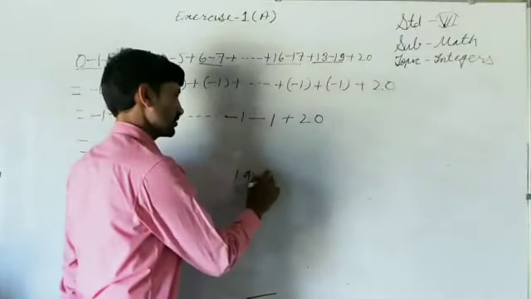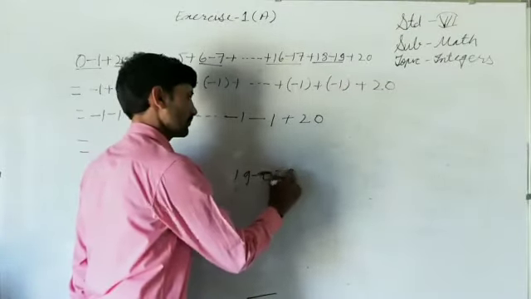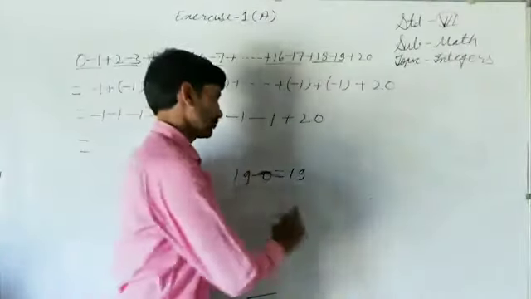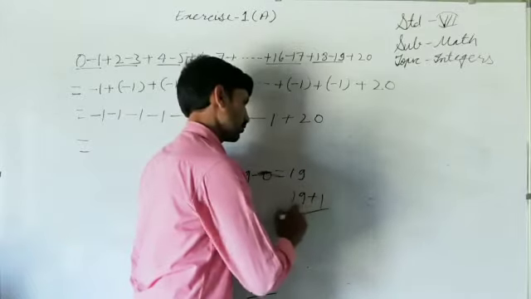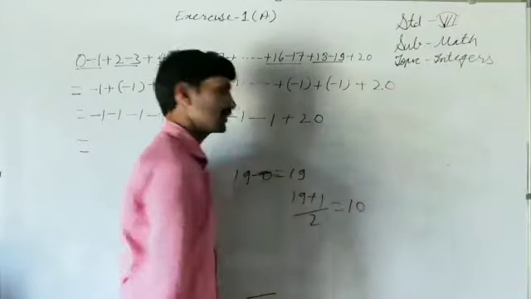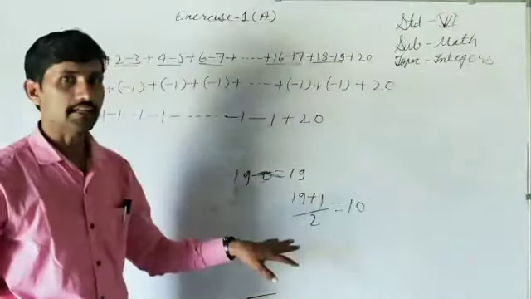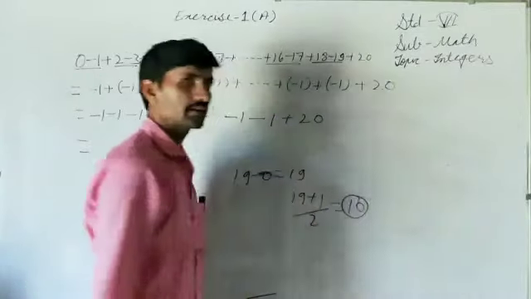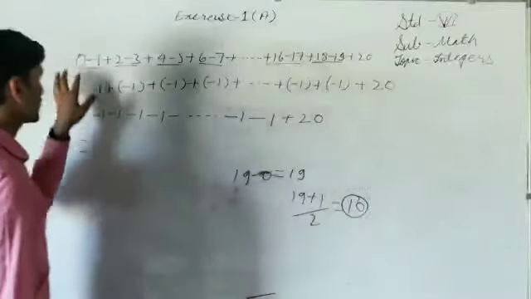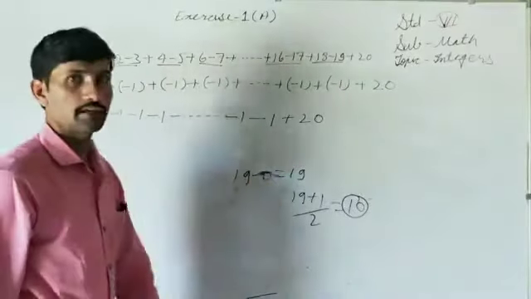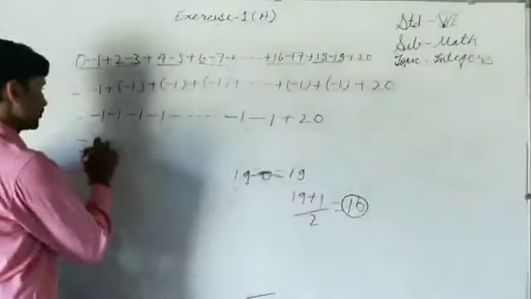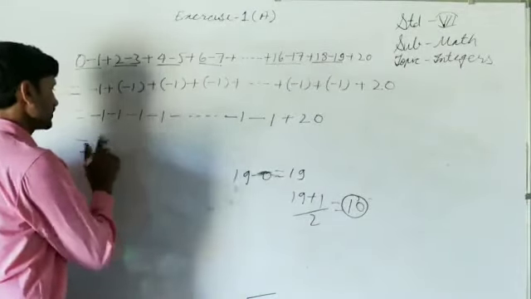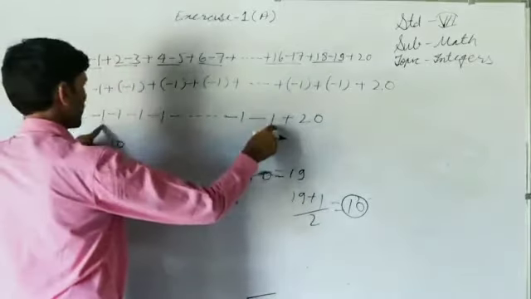19 minus 0 is 19. If this difference comes out odd, add 1 to it: 19 plus 1 is 20, and divide that by 2. What are we getting? 10. And if it comes out even, so it is divisible by 2, then divide directly. So how many pairs are there? 10. So there are 10 pairs. 10 pairs means minus 1 is added here 10 times. So 10 into minus 1, or we can say it is minus 10. So from here we are getting minus 10.